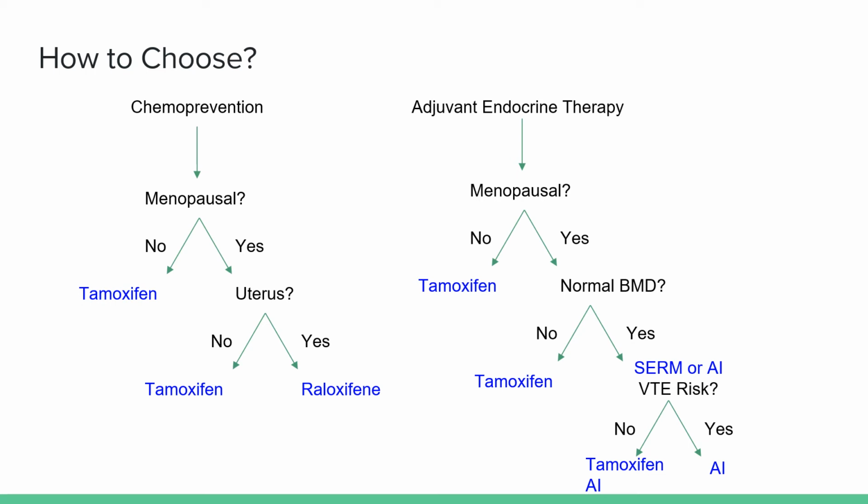Lastly, consider what their overall VTE risk would be. If they are not at an increased risk of thromboembolism, you could use tamoxifen or aromatase inhibitor. If they are at an increased risk of VTE, consider just using aromatase inhibitor. Now, this is a very oversimplified algorithm for prescribing either SERMs or aromatase inhibitors. It is important to take into account the patient's history and their overall risk of osteoporosis, side effect profile, as well as thromboembolism risk.